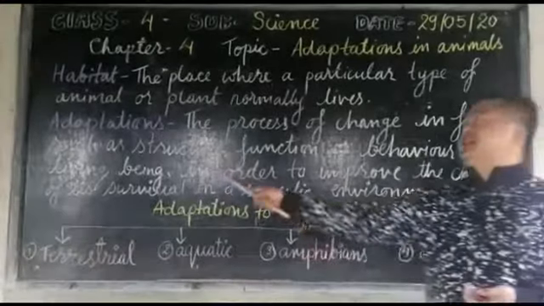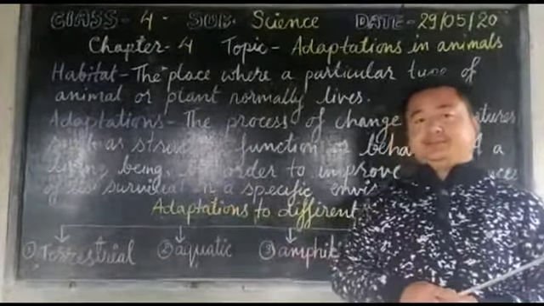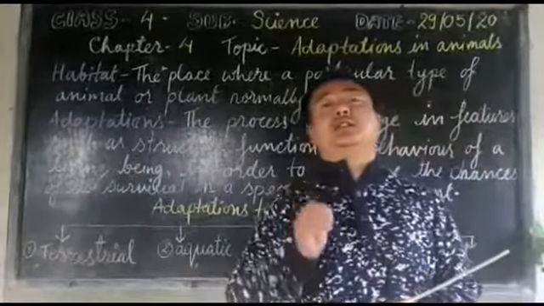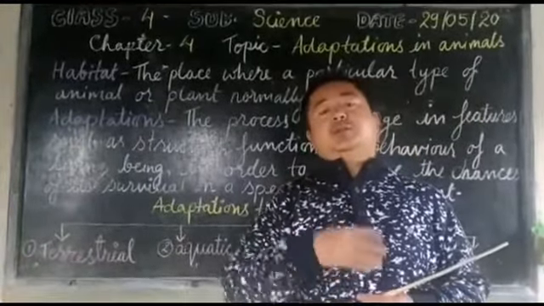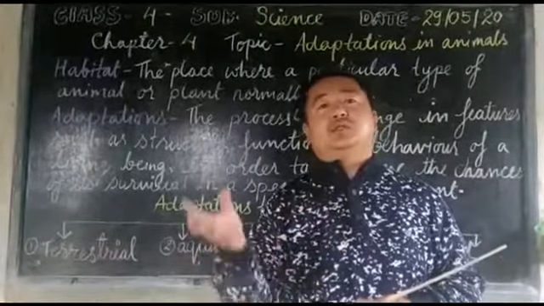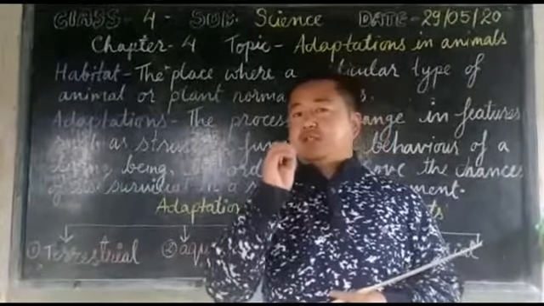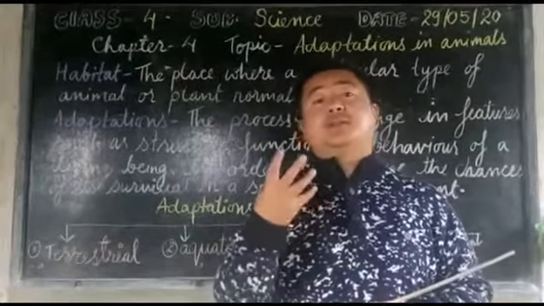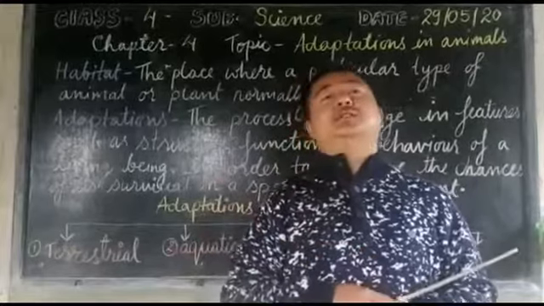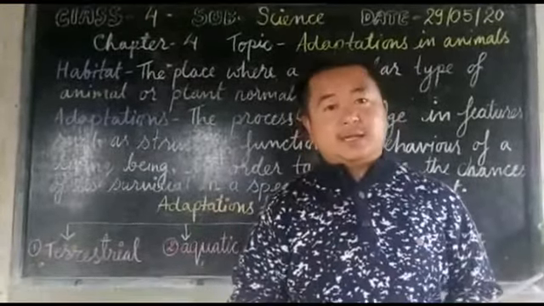It is a process which one has to adapt. You have to bring so many changes in order to survive in such an environment. If you adapt to such changes, then only you can survive. That is known as adaptation.